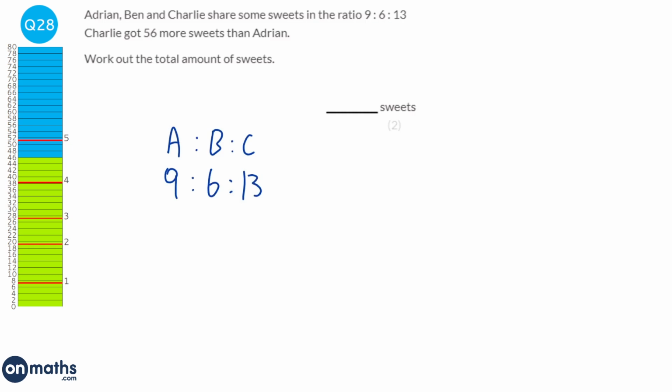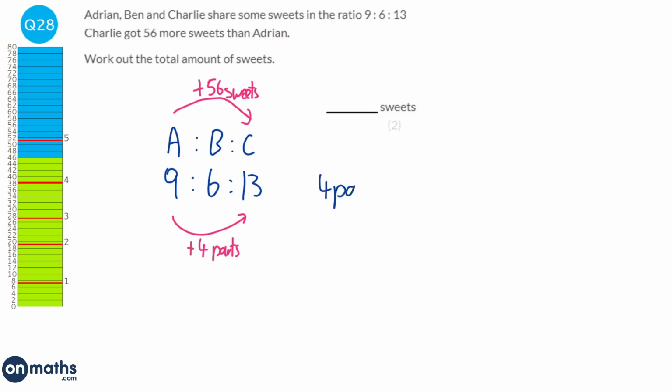So there's 56 more sweets. Well, looking at the actual parts of the ratio, there are 4 more parts. So plus 4 parts, which represent plus 56 sweets. So the 4 extra parts are worth 56 sweets.